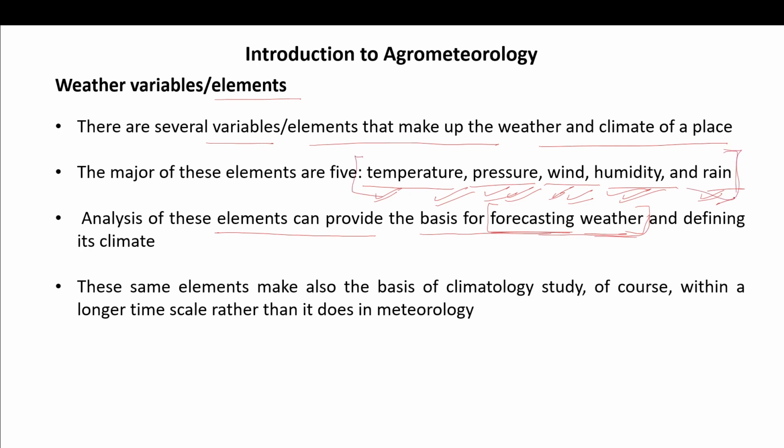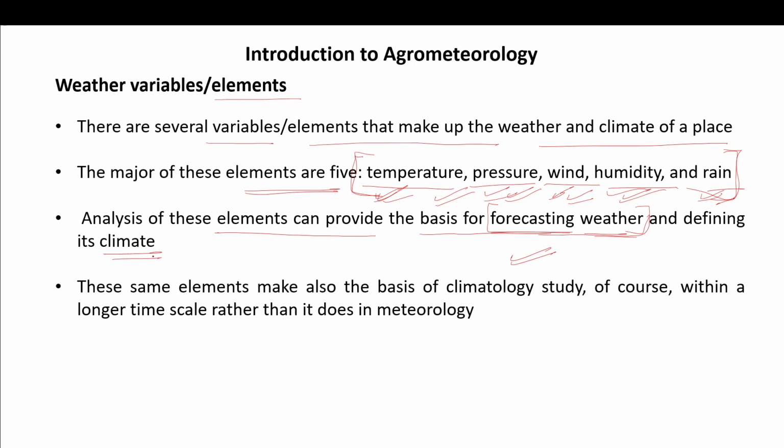In our mobile today we have a weather app that tells you that in the evening there will be rain, there will be a thunderstorm. So how do they get that forecast? Because they have these 5 elements, they are continuously studying and continuously capturing them, and according to that they are able to forecast the weather and define its climate.